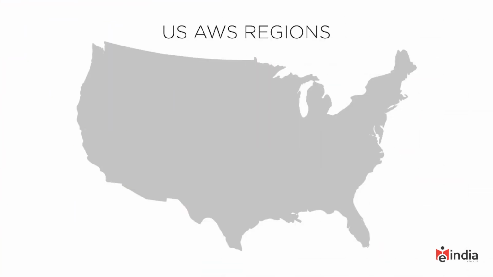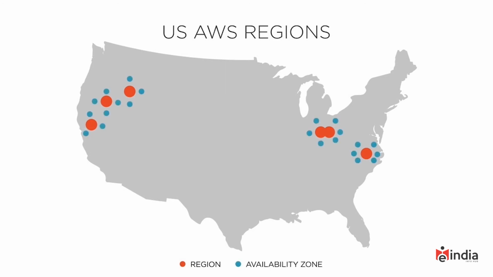Now let's take a look at just a small piece of the AWS global infrastructure. Let's look here within the United States. If we look at the regions within the United States, we currently have 6 different regions. 4 of these are public regions, and 2 of them are what we call GovCloud, which is the cloud that AWS has developed for the government. If we zoom into each of these, we can see that they each have multiple availability zones that make them up. For example, in Northern Virginia, which is US East 1, there are 6 different availability zones that support that overall region, where many of the others have maybe 3 or 4 supporting them.